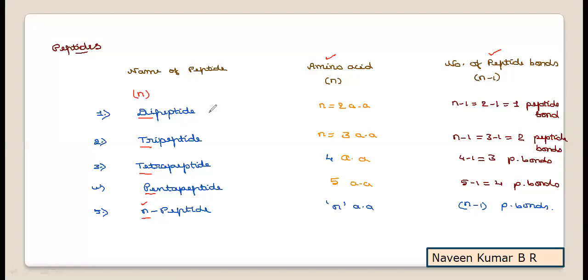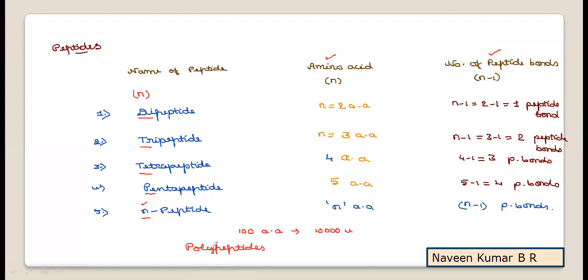Like this, by knowing the N value, we are able to identify the amino acids present as well as the number of peptide bonds. Now generally a protein will have more than 100 amino acids, with a molecular mass of 10,000 unified mass units. So peptides with such a huge number of amino acids are called polypeptides.